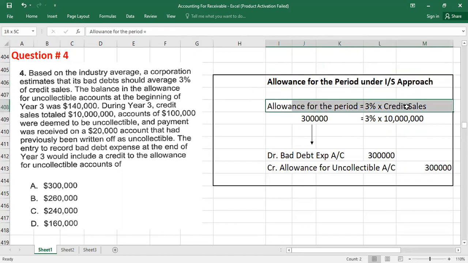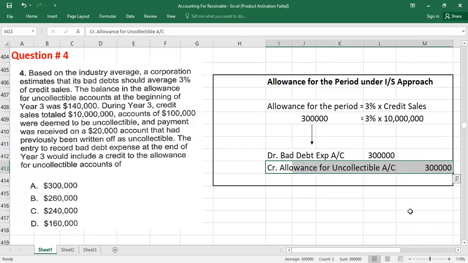The allowance for the period will be equal to 3% of credit sales. We have credit sales of 10 million, and 3% of 10 million gives you $300,000. This full value is the allowance for the period under the income statement approach. With it we record the entry: debit bad debts expense, and credit allowances for uncollectible accounts with $300,000. So this is the answer: $300,000, option A. Option A is correct.